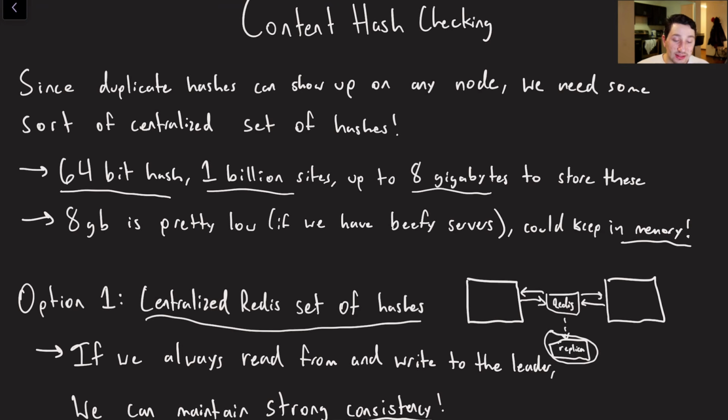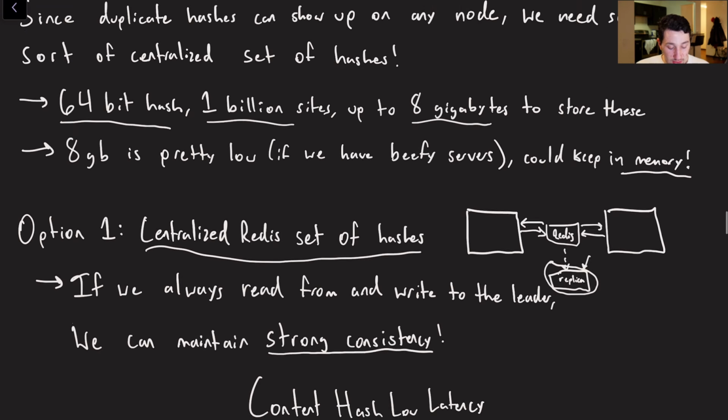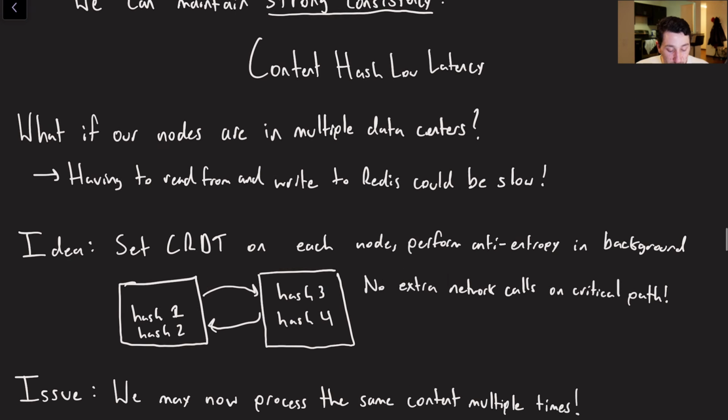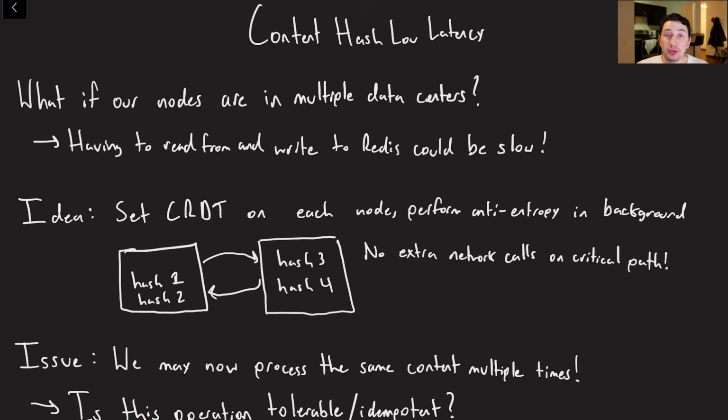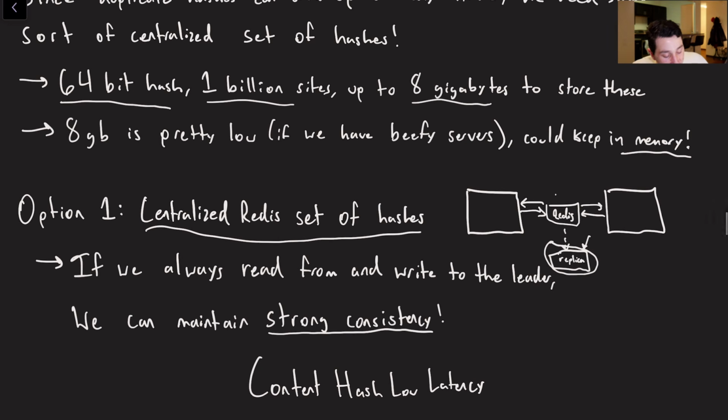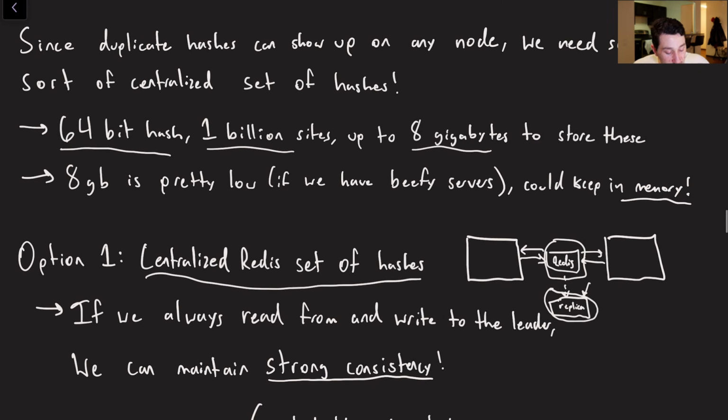And as long as our processing is idempotent, right, then it's not a huge deal if our replica is a little bit behind, because so what, we'll process a couple documents 2 or 3 times, and it's not a huge deal. Then our replica will be the leader and we'll be good to go again. So again, idempotency is important here, but we can continue to talk about different solutions. So I would call this one the centralized solution, right? Because we've got one database that is the source of truth. It's strongly consistent.